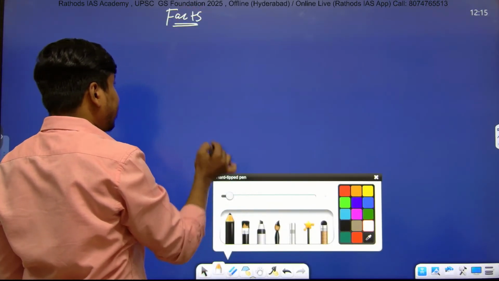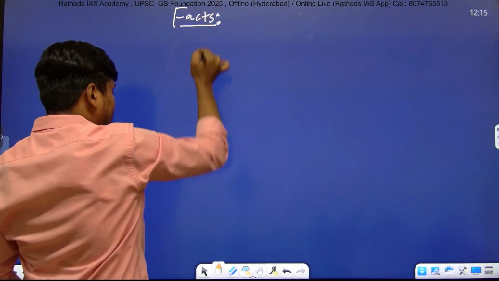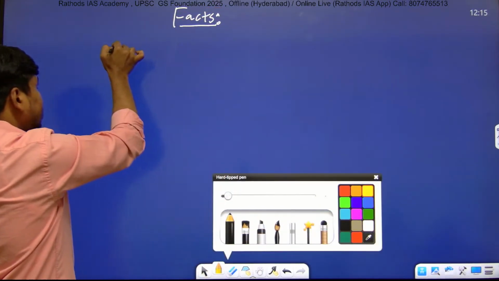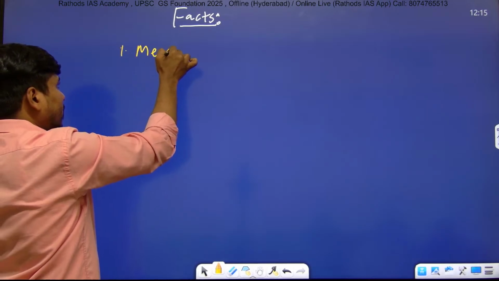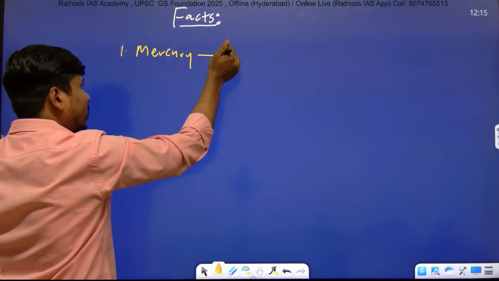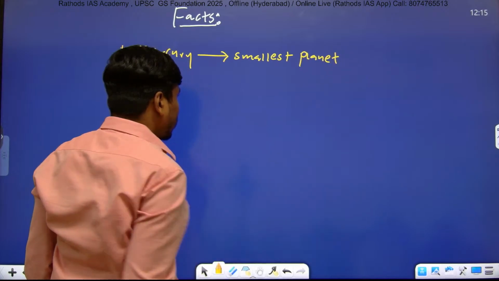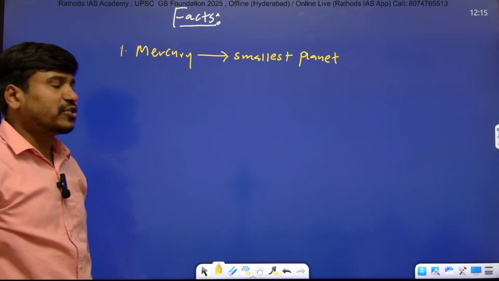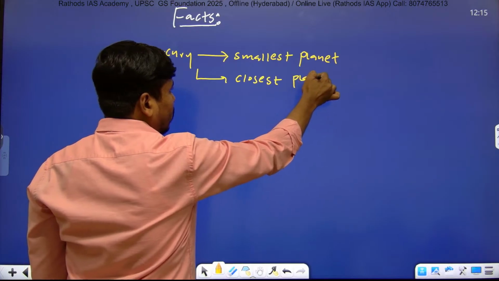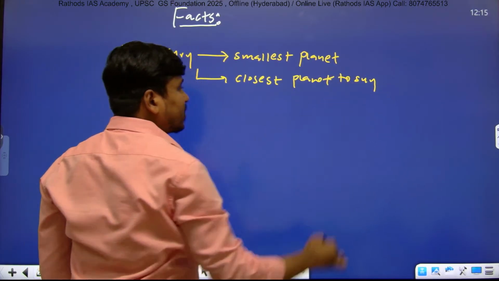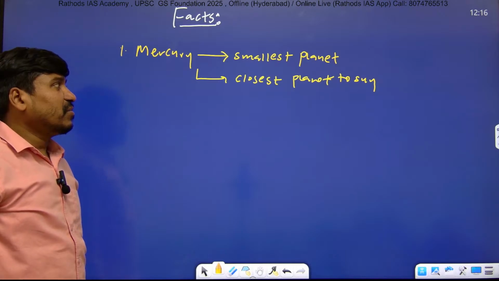Important facts for prelims. Write down fact number 1: the smallest planet of our solar system is Mercury, and it is the closest planet to the Sun.